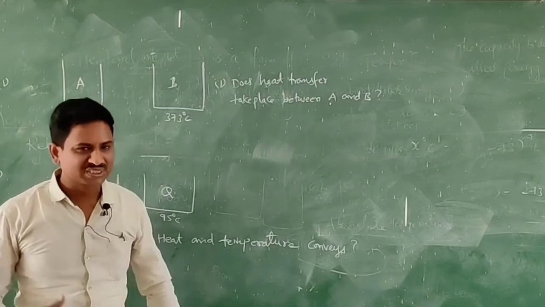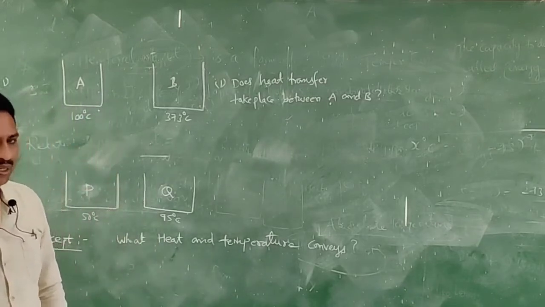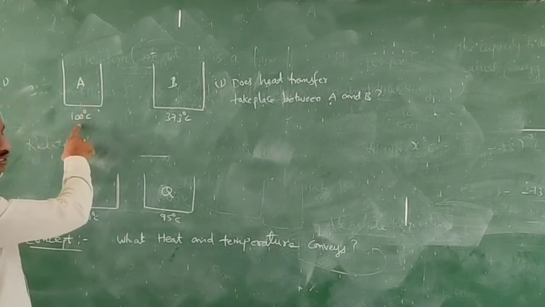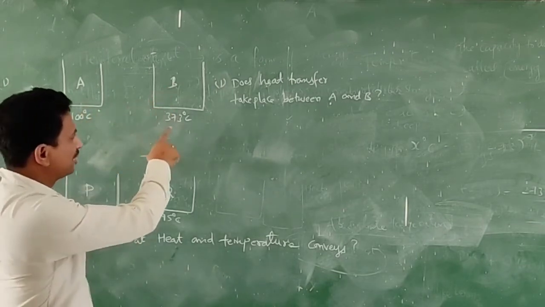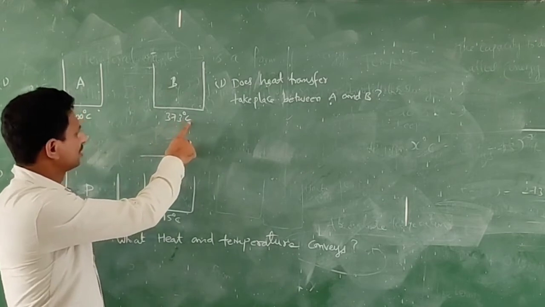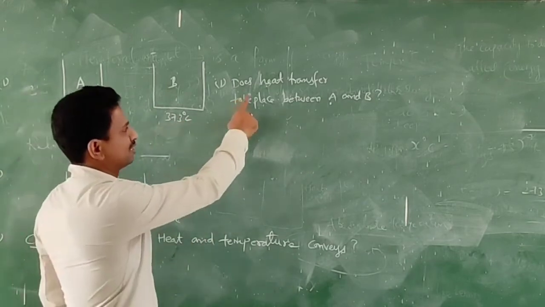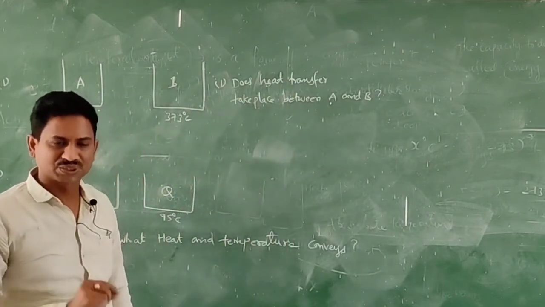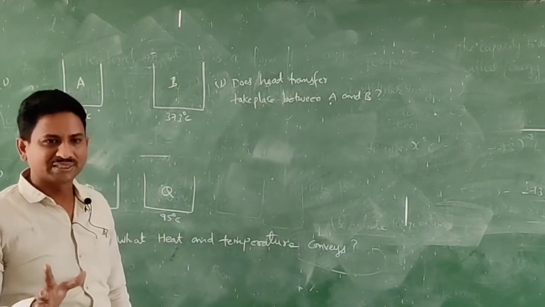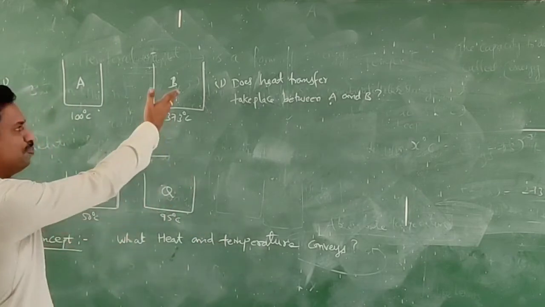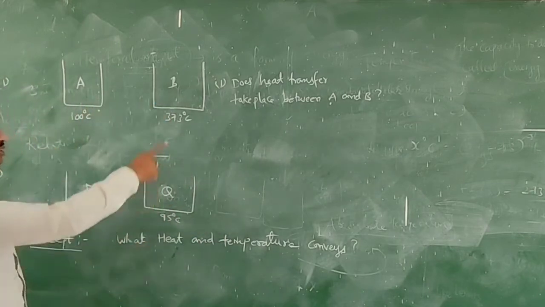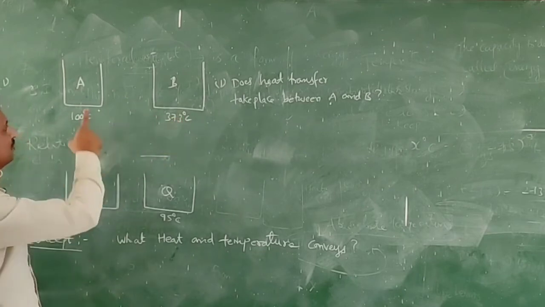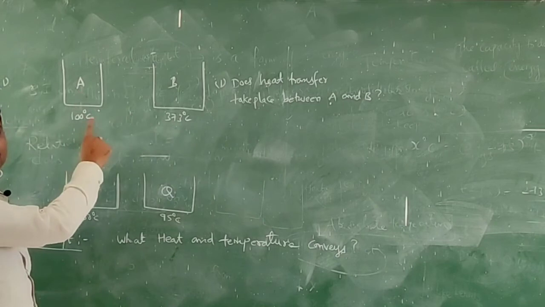So already we discussed thermal equilibrium. Here two bodies are there. Body A is at 100 degree centigrade and body B at 373 degree centigrade. Does heat transfer take place between A and B? Yes, sure. The heat energy transfers from B to A. The reason is B is at higher temperature, 373 degree centigrade, and A at 100 degree centigrade.